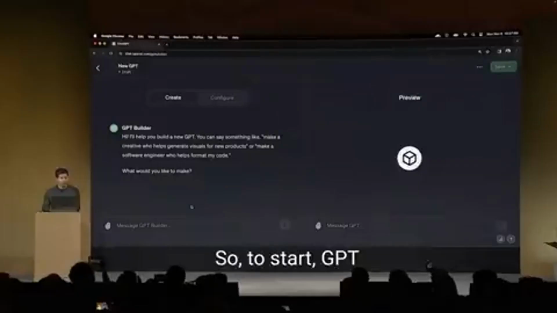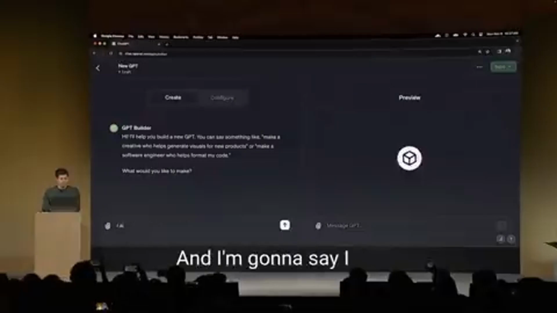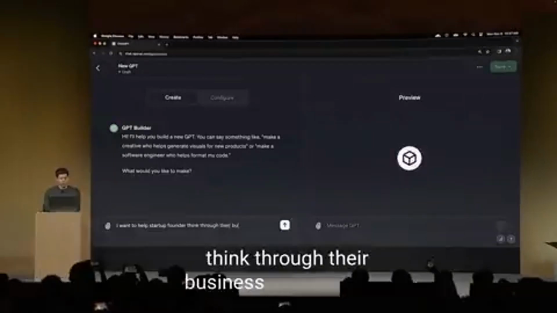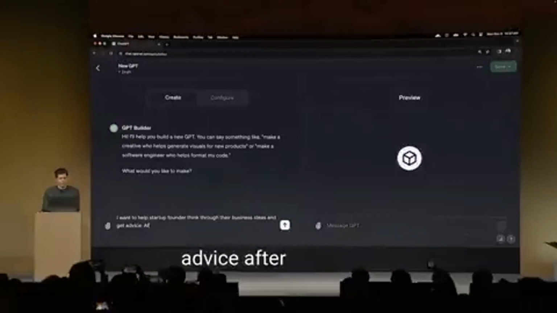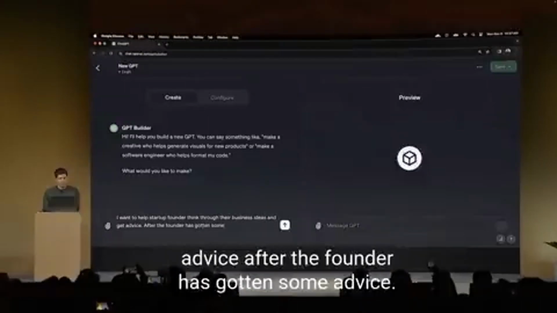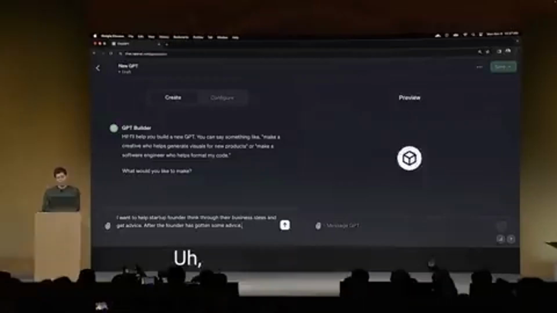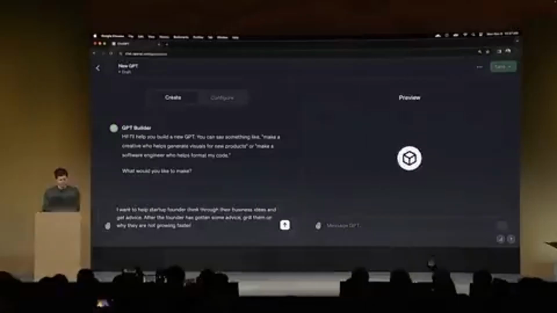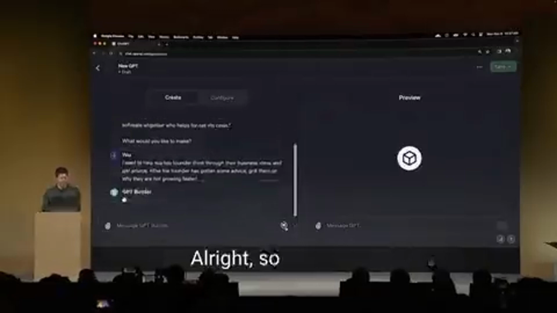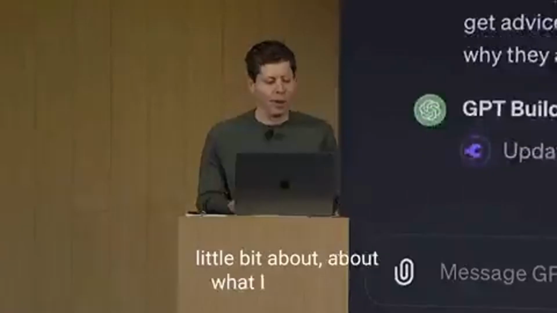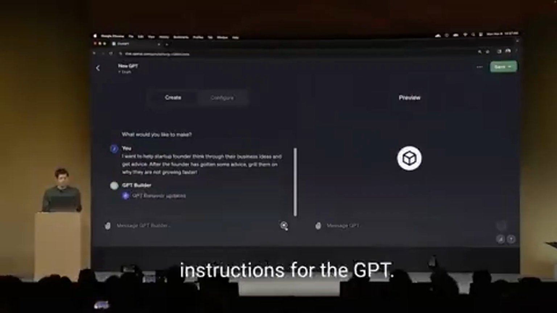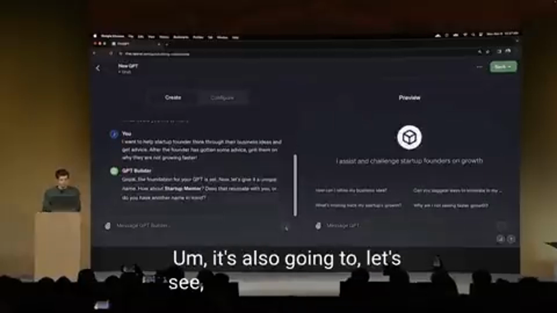So to start, GPT Builder asks me what I want to make. And I'm going to say, I want to help startup founders think through their business ideas and get advice. After the founder has gotten some advice, grill them on why they are not growing faster. All right. So to start off, I just tell the GPT a little bit about what I want here. And it's going to go off and start thinking about that. And it's going to write some detailed instructions for the GPT. It's also going to ask me about a name.